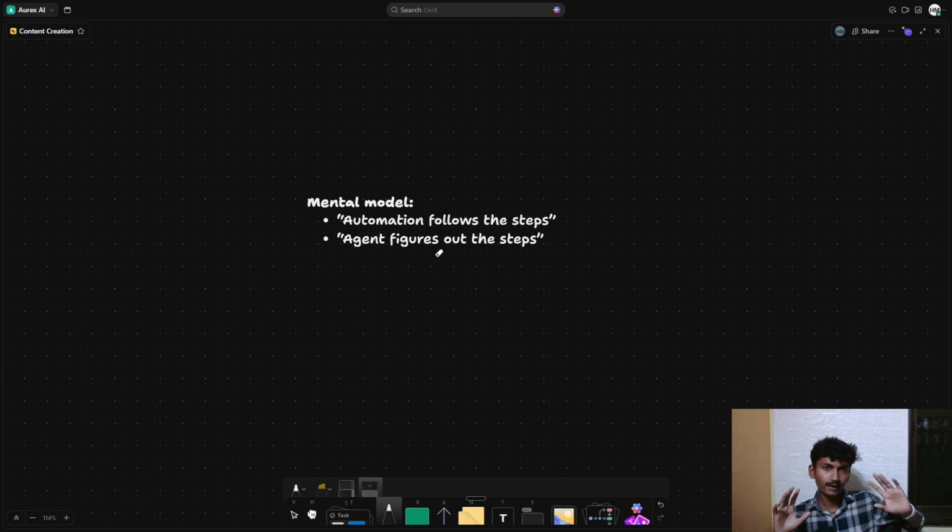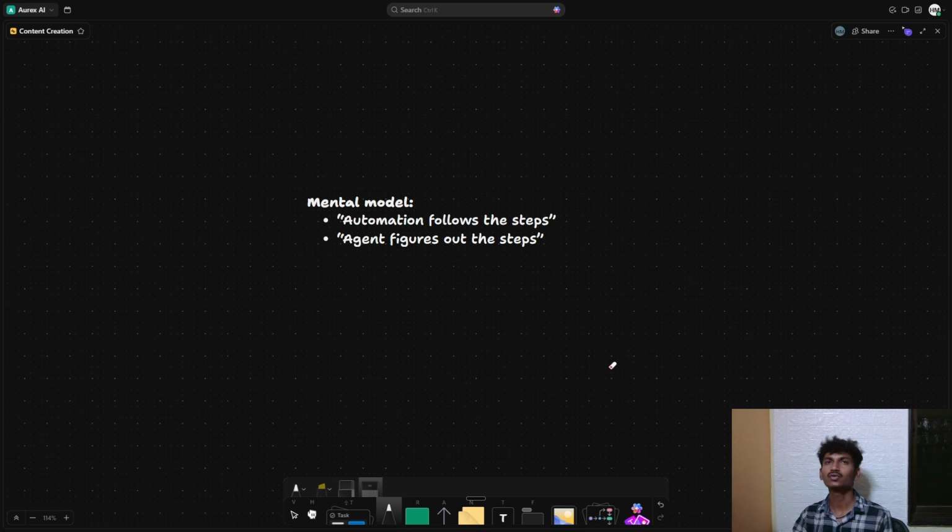Now we have understood what is an automation, what is an AI automation, and what are AI agents. AI automation is pure execution. There is no kind of thinking. AI automation is like some steps are able to think on their own, and AI agents are completely autonomous. They figure out their own steps to achieve their goal.